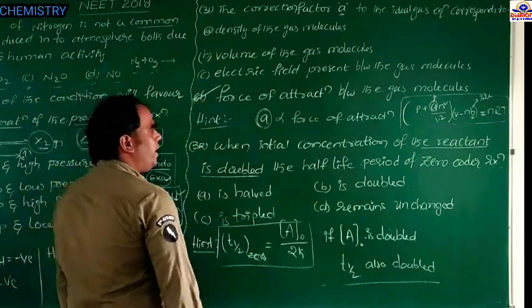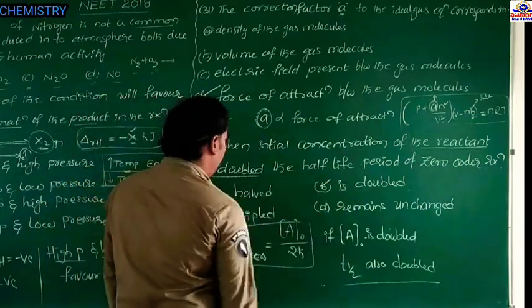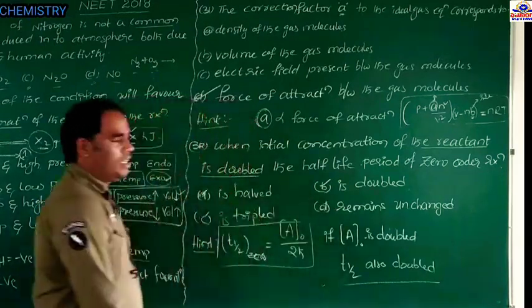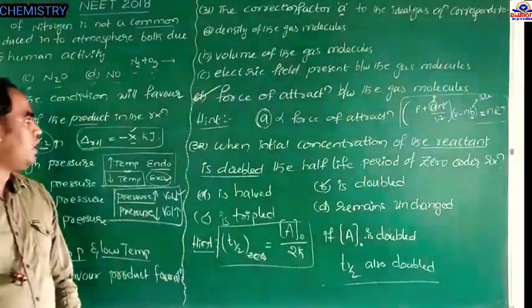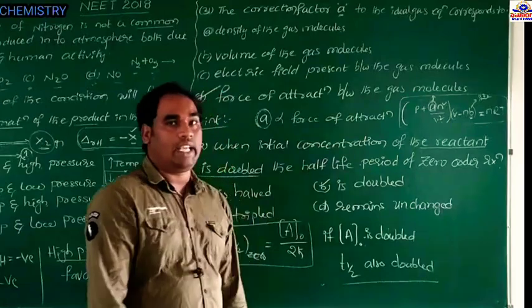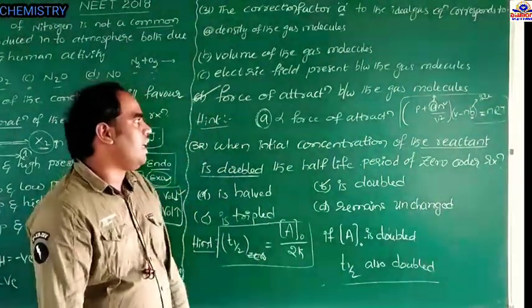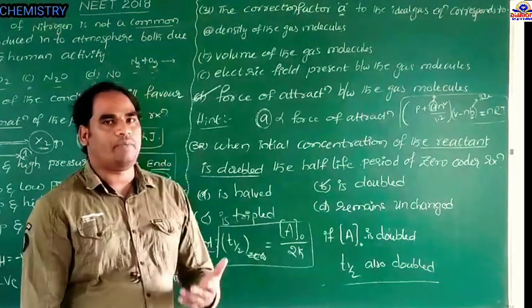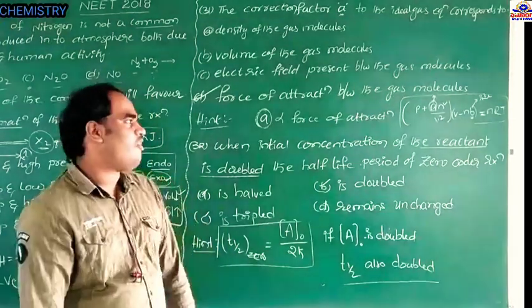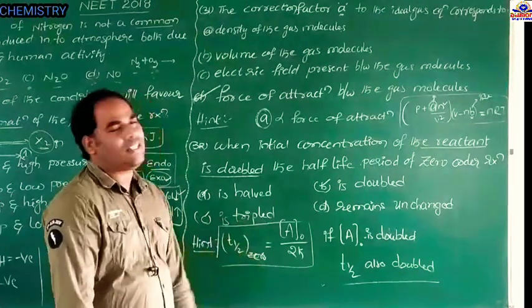Is it halved, doubled, tripled, or does it remain unchanged? So the question is, in a zero order reaction, if the reactant's initial concentration is doubled, what would the half-life period be?